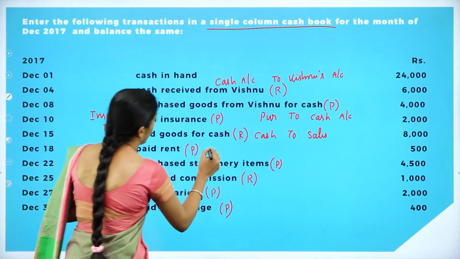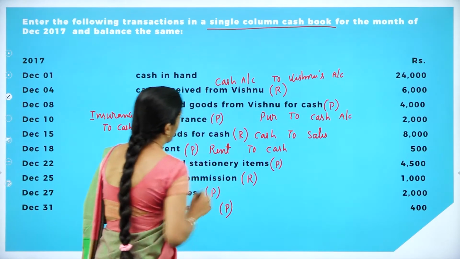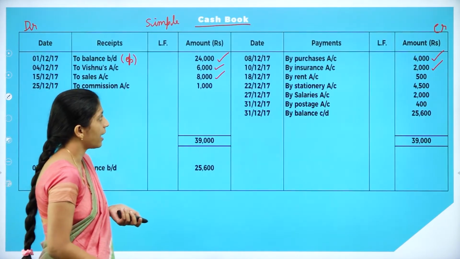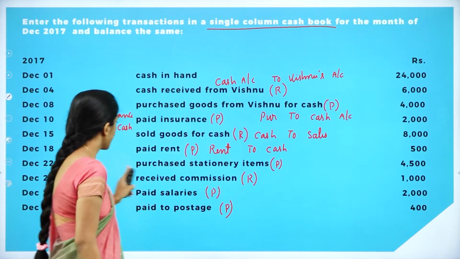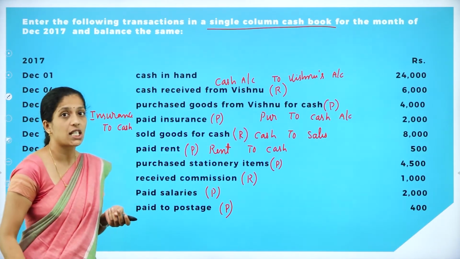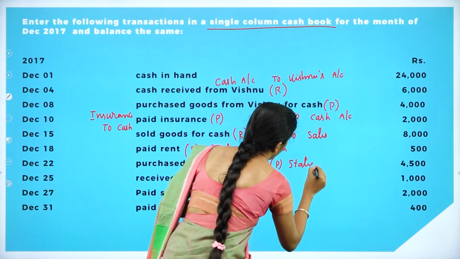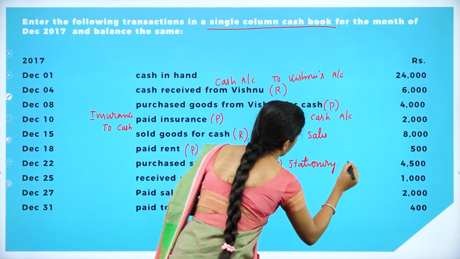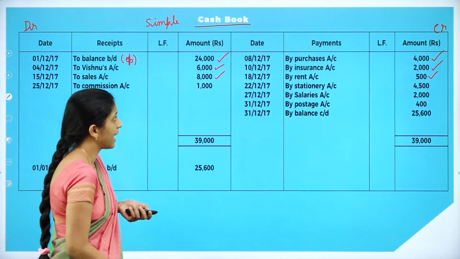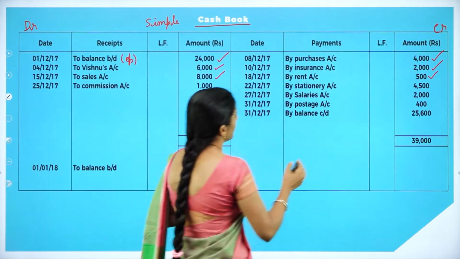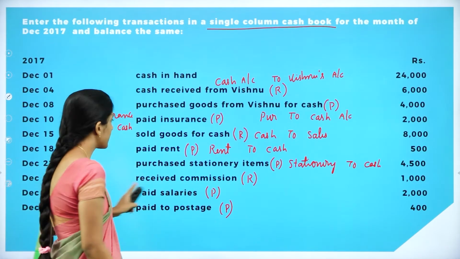Now moving on to the next transaction, paid rent. Your journal entry will be rent to cash. It is a payment, so you are recording under the payment side as by rent account. Your amount is 500. Now the next transaction, December 22nd, purchase stationery items. What would be the journal entry? Stationery to cash. It is a payment, so you are recording under the payment side as by stationery. It is 22/12/2017, 4,500.